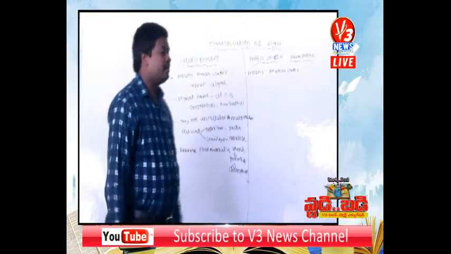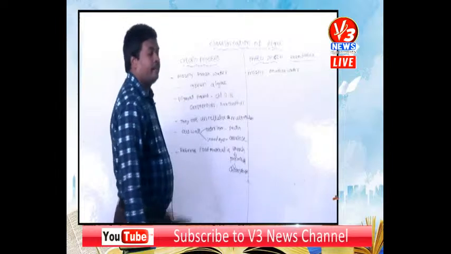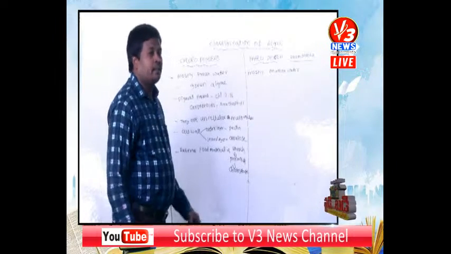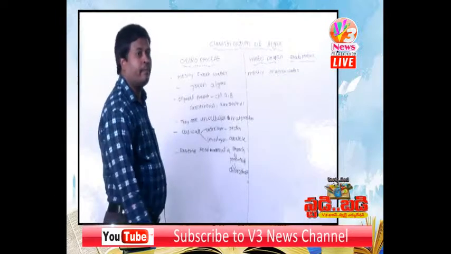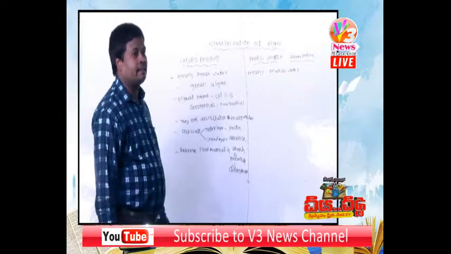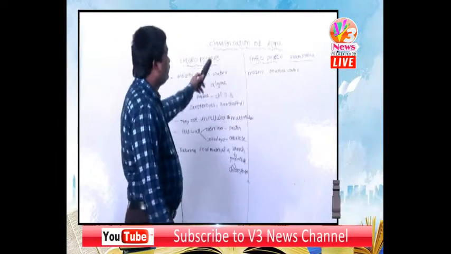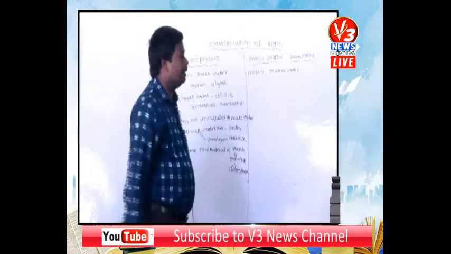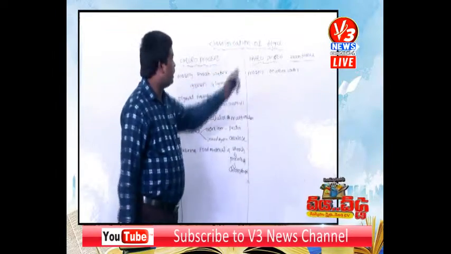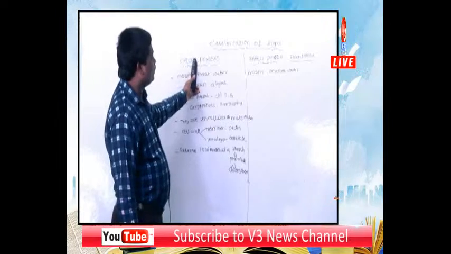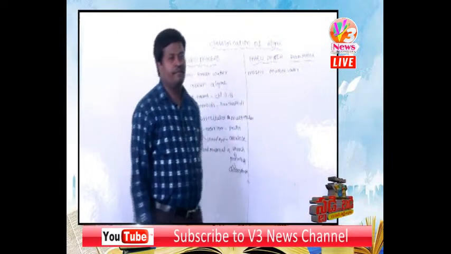Children, okay, yesterday we discussed the plant kingdom introduction and some important characters of algae. Today we will discuss the classification of algae. So, classification of algae, there are three types: chlorophyceae, phaeophyceae, rhodophyceae.